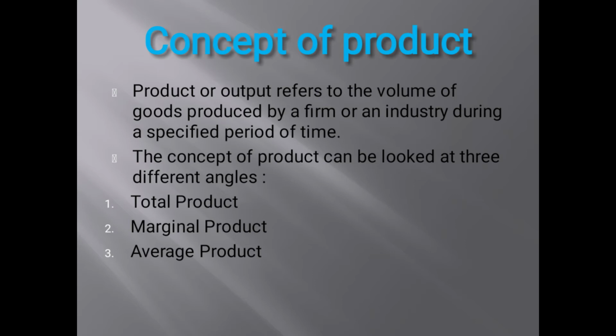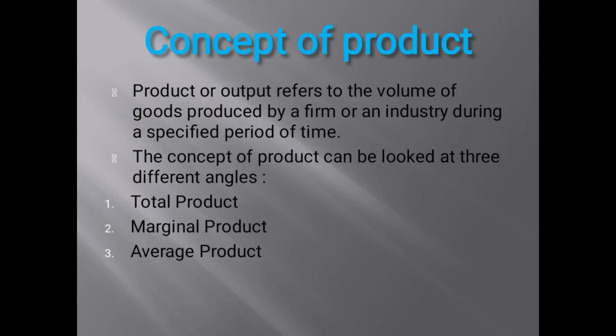Today we will discuss the concept of total product, marginal product, and average product. Before discussing that, let's recall the previous concept of the production function. Production function is the mathematical relation between the input and the output. The input is the raw material, and the output is in the form of the finished product. There are two types of production function which we studied earlier, the short run production function and the long run production function.